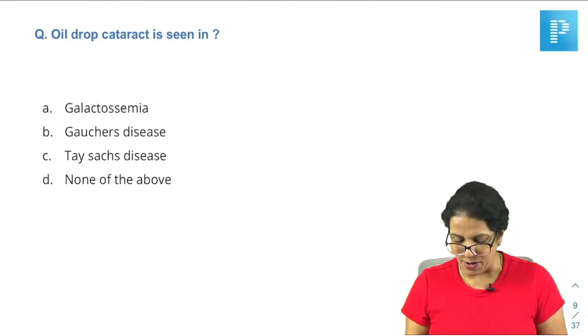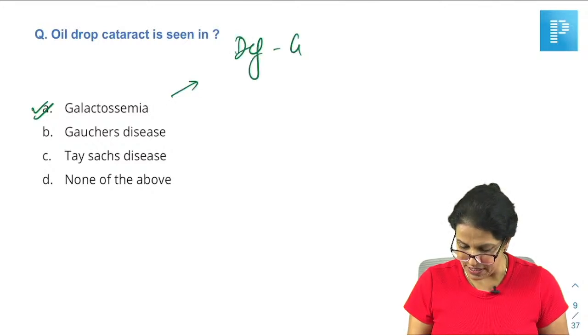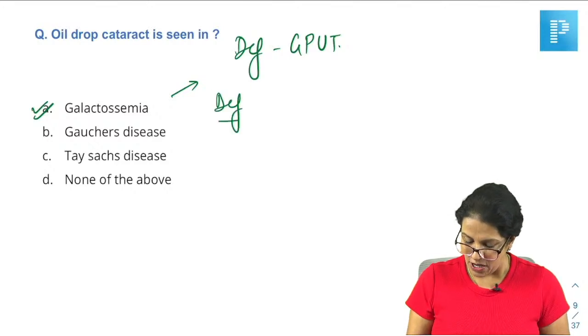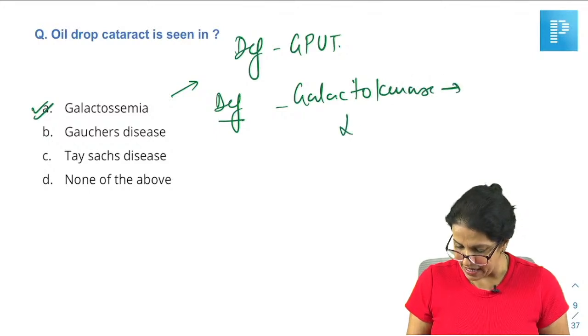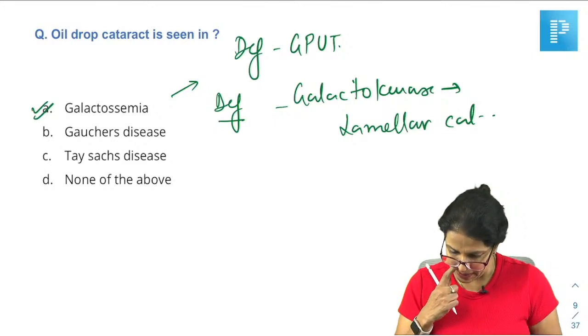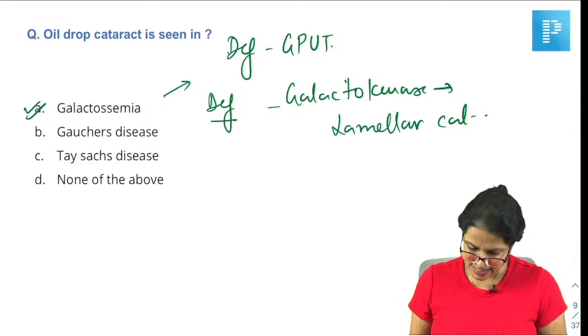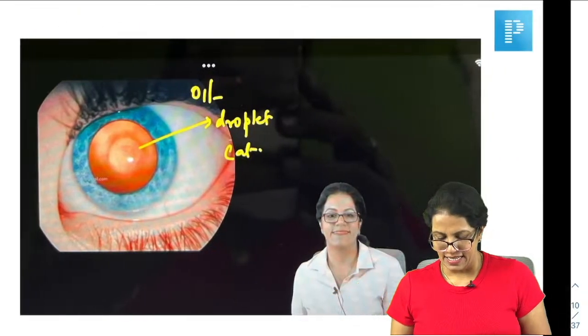Very simple. Oil droplet cataract is seen in galactosemia. We have learned that this is due to the deficiency of the enzyme GPUT, that is galactose phosphouridyl transferase. And if there is a deficiency of galactokinase, then we have learned together that the cataract would be lamellar cataract, isn't it? So therefore, the answer here is galactosemia, right? So it's again A. Again, this is all discussed in your lecture, right?